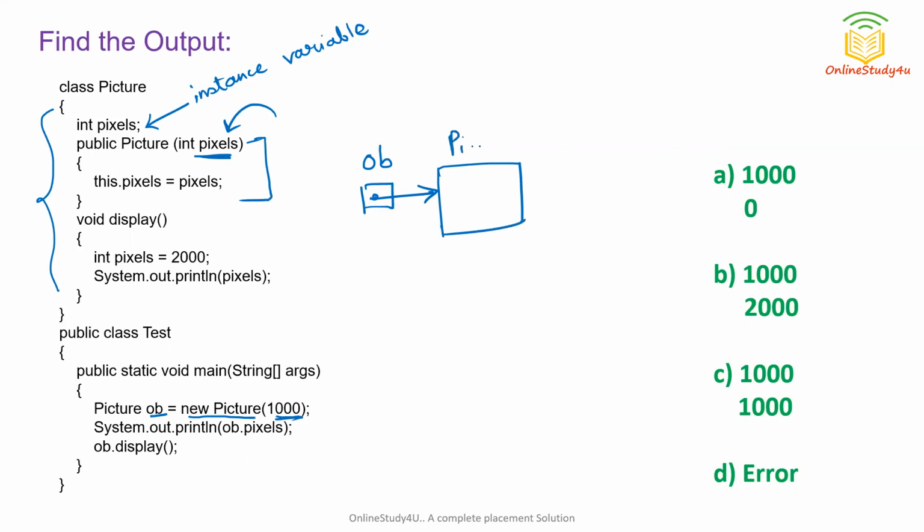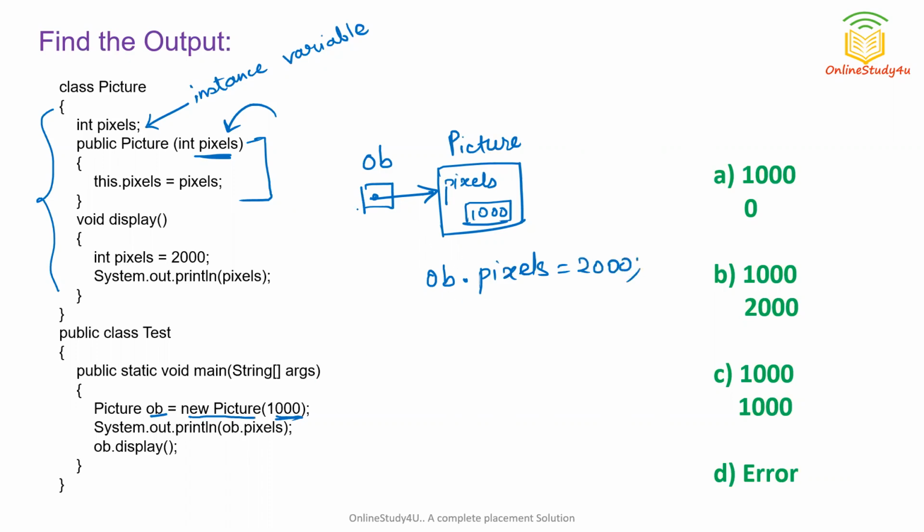Of the Picture class. This Picture object has a copy of the instance variable, that is pixels, and it is storing 1000. If you try to access it, you can access it by ob.pixels. You can change that value also, you can use 2000. So this was the concept.